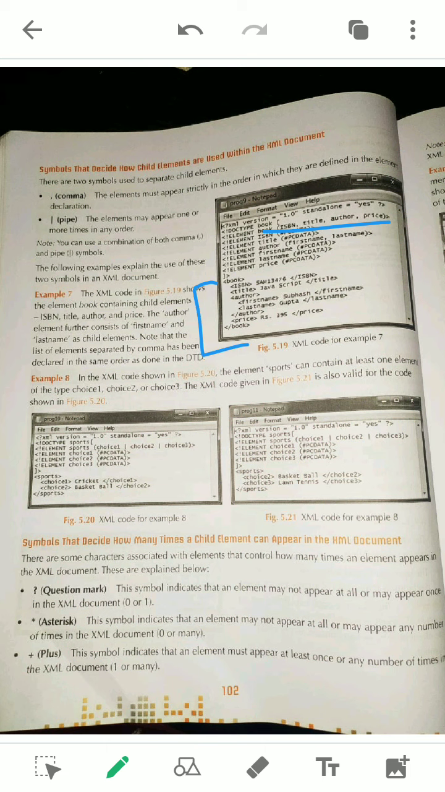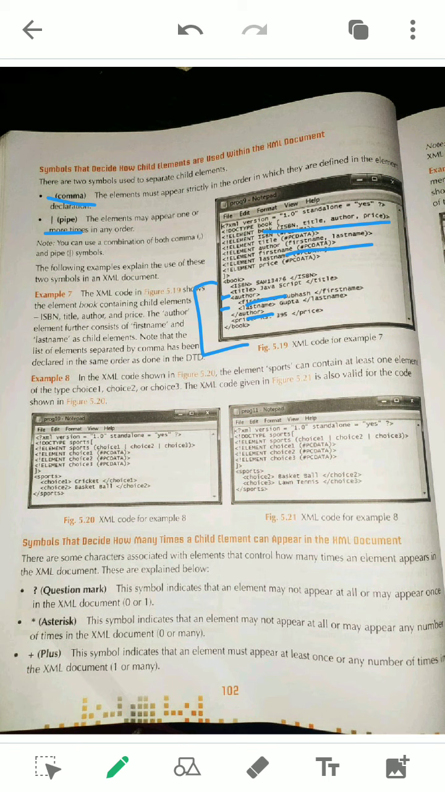Here it is coming serially, ISBN, then title, then author. Under author again first name, last name. So here also first name, last name. Very serially it is coming because comma is used. But if you have used pipe, like previously we have used, we can omit some words or we can write in any order, you can see.